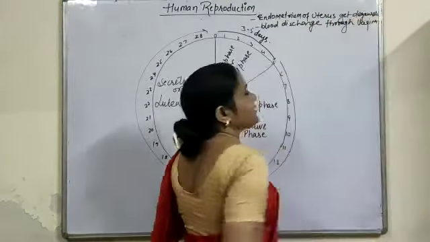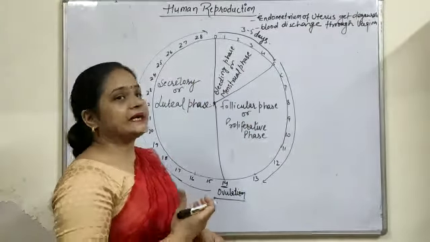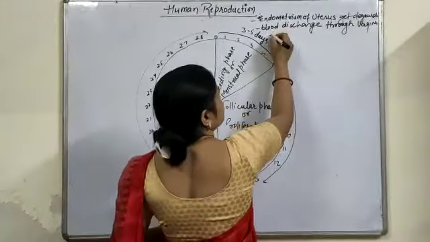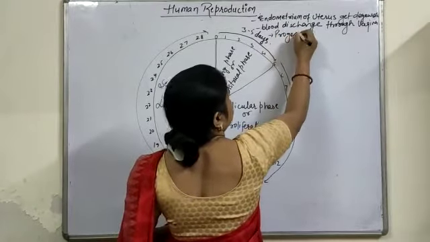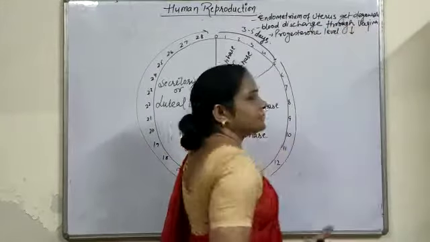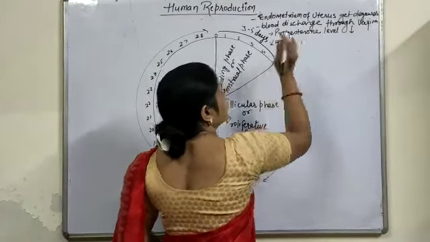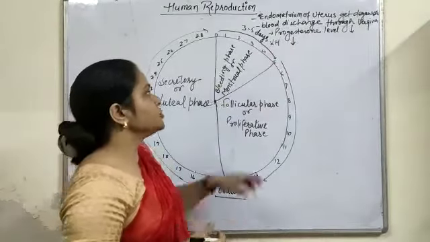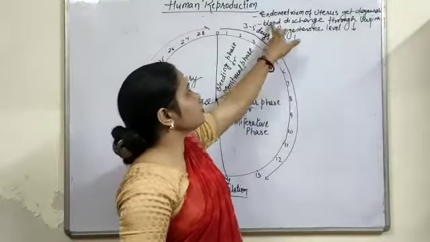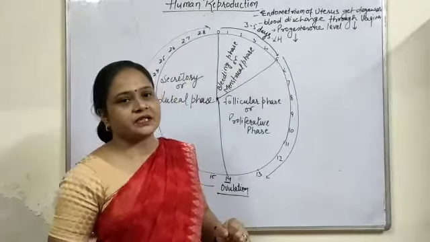Why does this event take place here? When the corpus luteum formed in the previous phase degenerates, it forms the corpus albicans. Due to the formation of the corpus albicans, the progesterone level decreases continuously, and the LH also reduces in the maternal blood. So these two events cause the breaking of the endometrium lining, which causes the blood discharge through the vagina. This is known as the bleeding phase, or the menstrual phase.